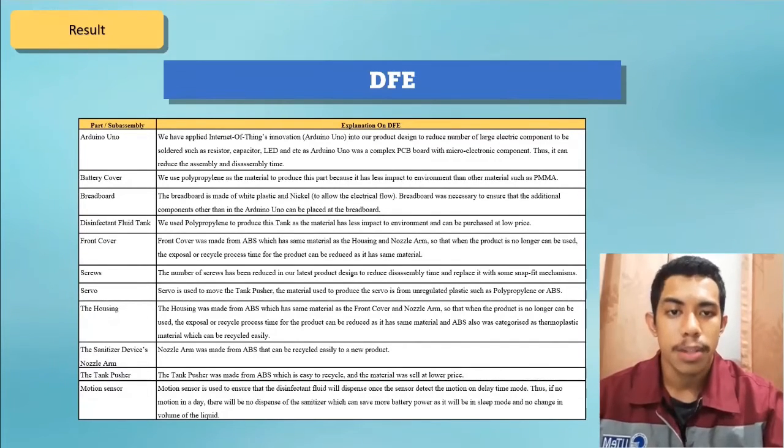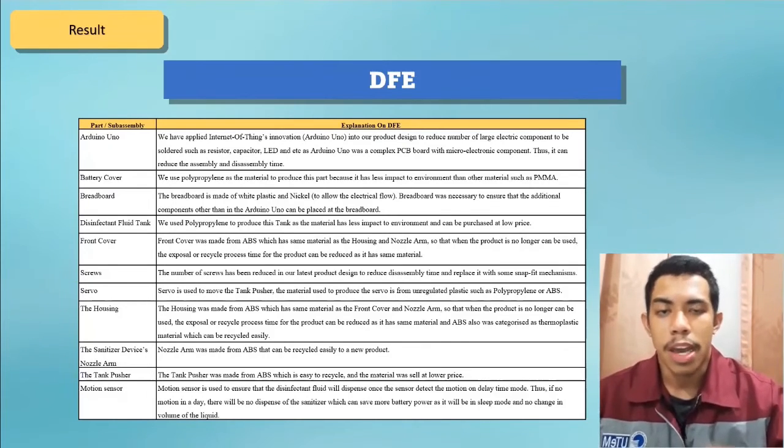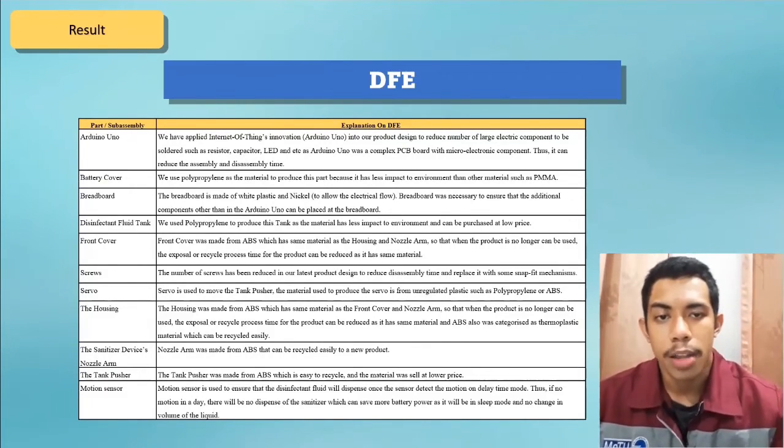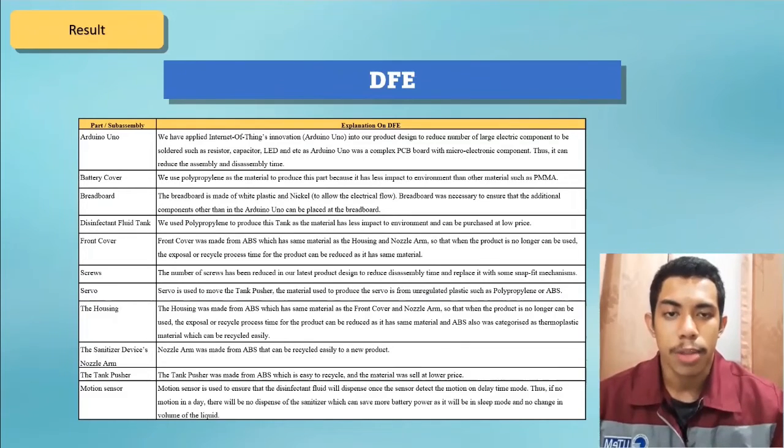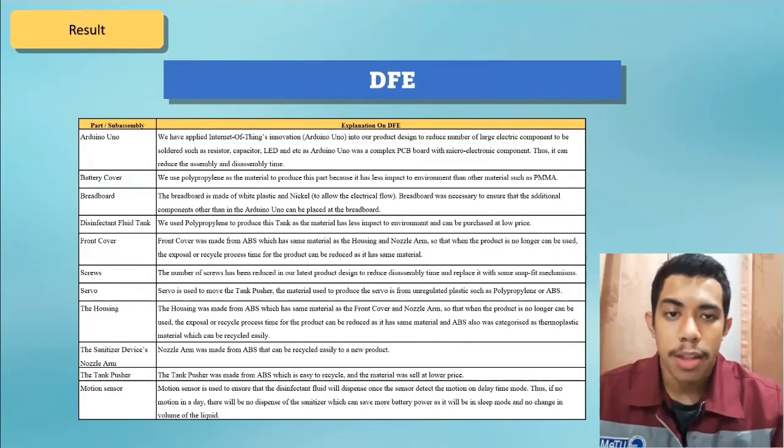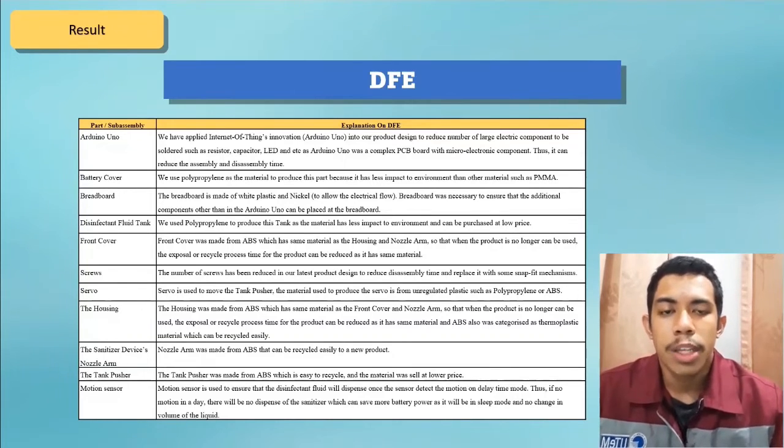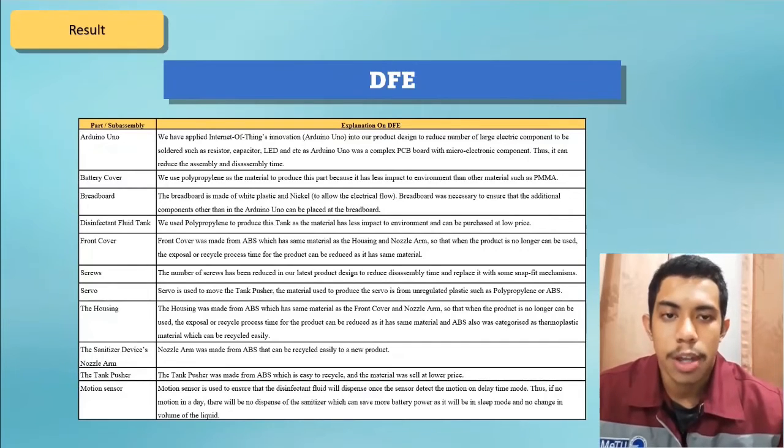Next in DFE is material consideration. We have chosen the material that has less impact to the environment and is easy to recycle, like polypropylene and ABS. We have chosen these materials over PMMA because PMMA is hard to recycle and has a high impact to the environment. After that, we have reduced the number of fasteners like screws and rivets because we think that more screws will make it harder for the workers to disassemble or assemble the product.